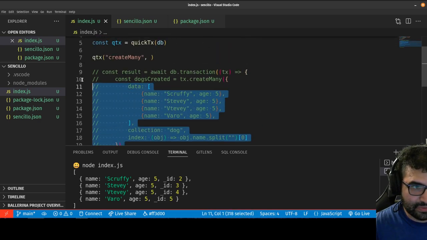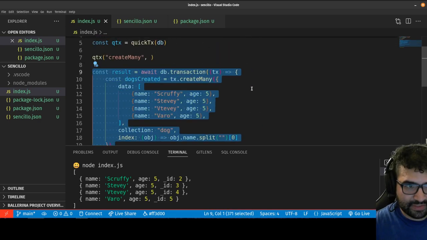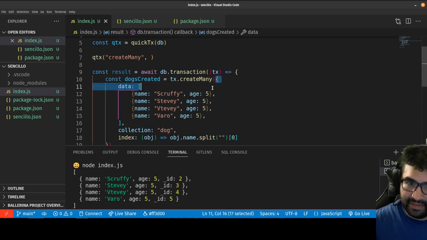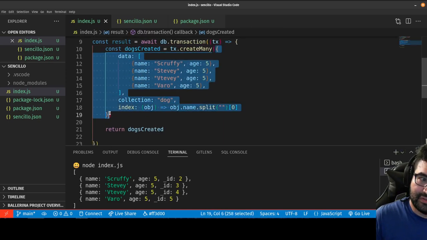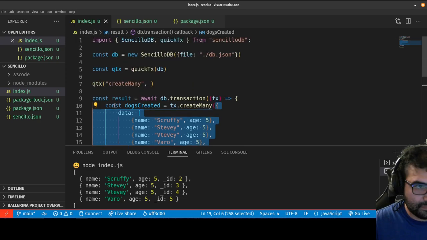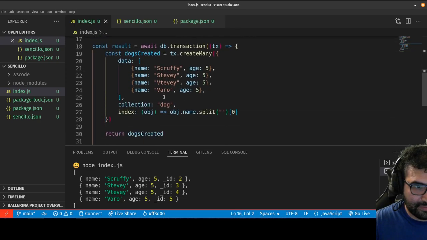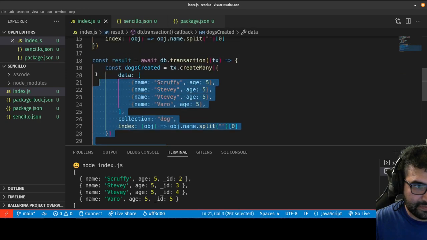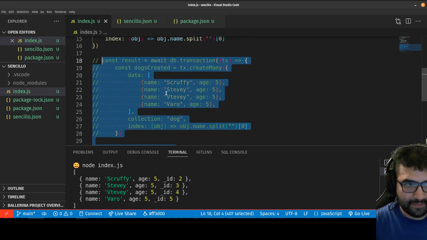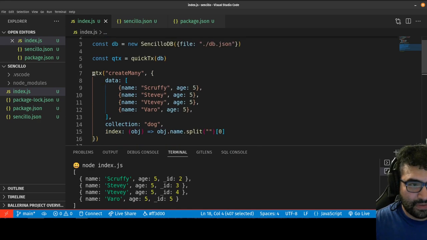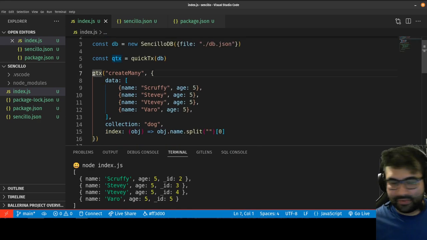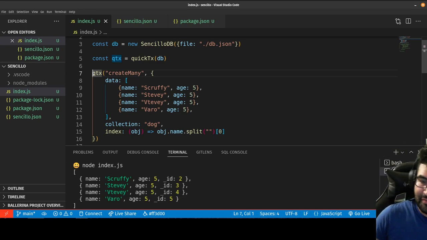So I'll just comment this out for a second. We're back in. Copy the instruction object, which is the argument to the operation. Pass it right over here. Okay, so that way we're essentially creating those same dogs, but in a different database. Now we'll comment that back out again. And again, I don't have to worry about what it returns. This is just going to return what createMany returns. I don't have to think about, oh, I did 10 different operations, what do I want to return from this transaction?